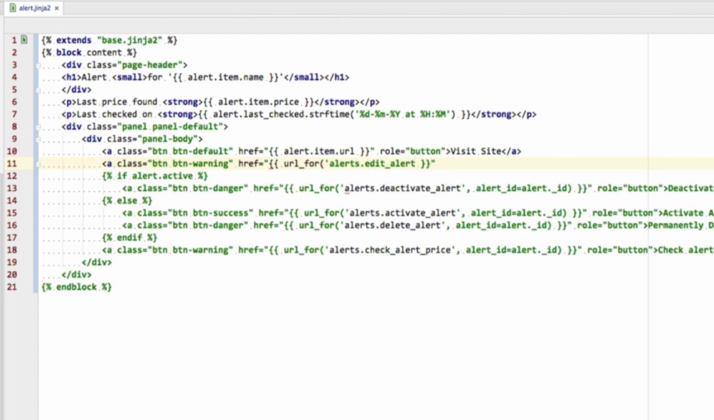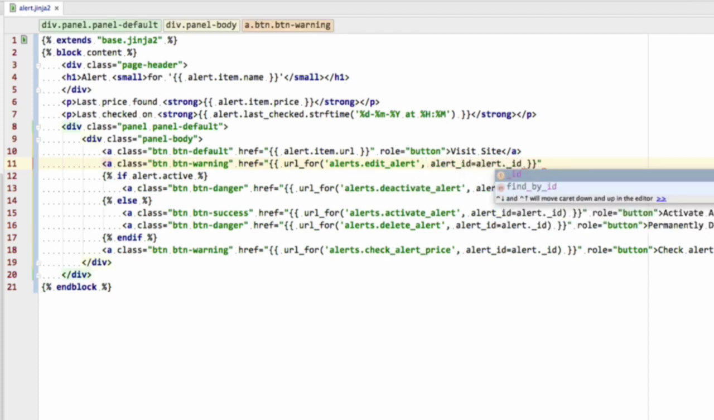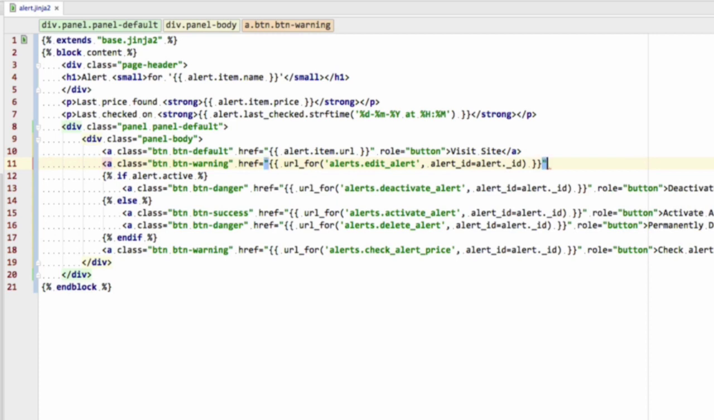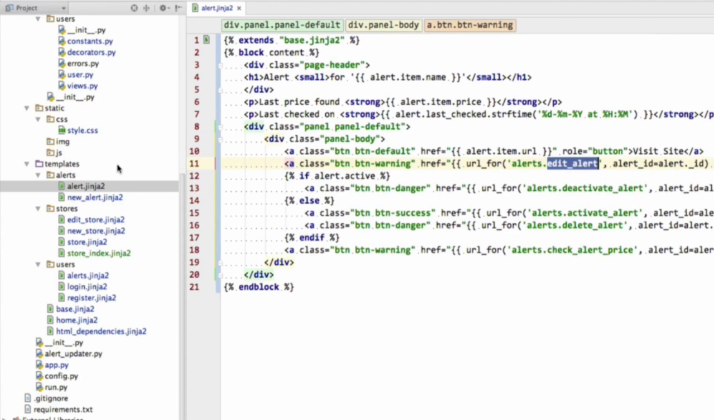Okay, so it's also going to need an alert ID, which is going to be alert._id. The role is going to be button, and the text is going to say edit alert. So this is not going to work because the edit alert endpoint doesn't exist yet. So let's go and make that.